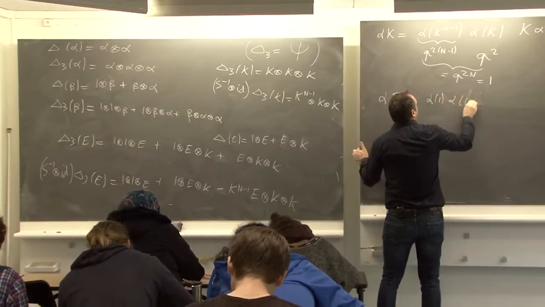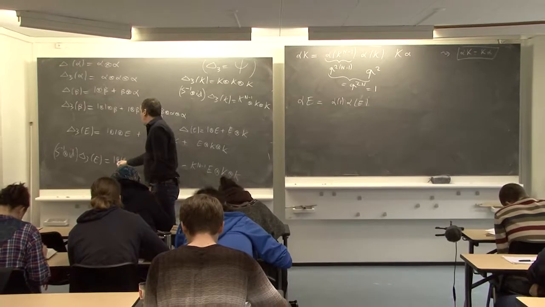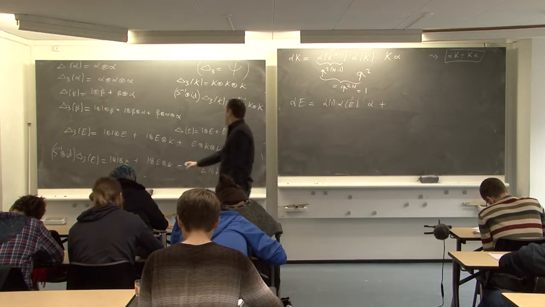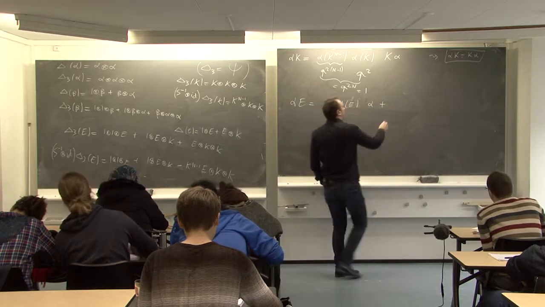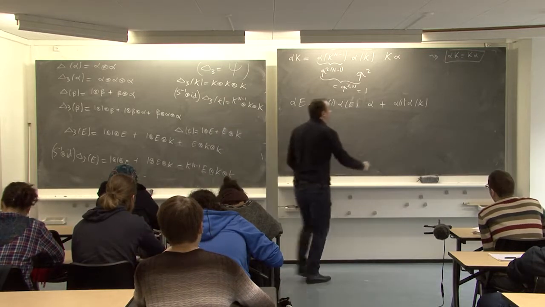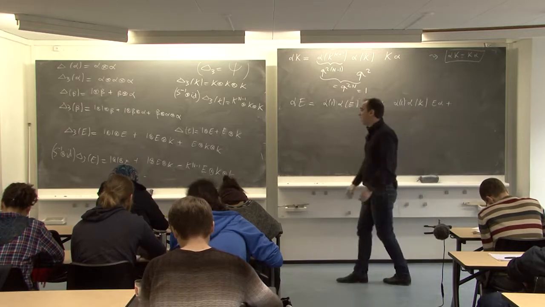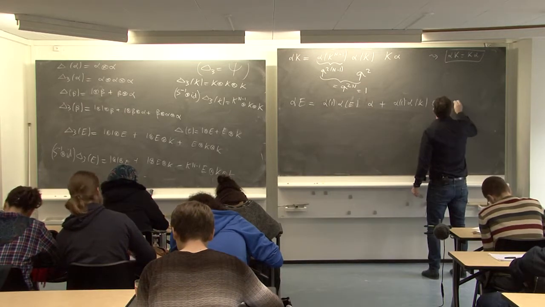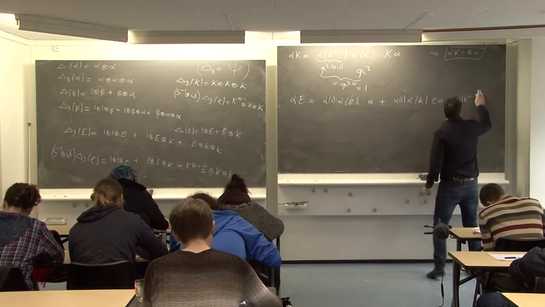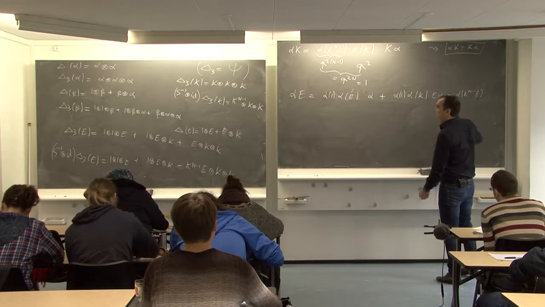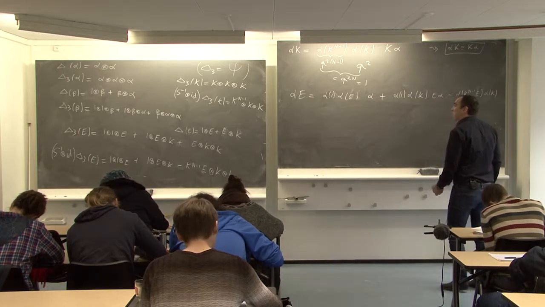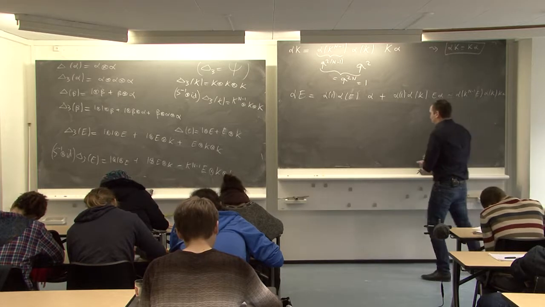Alpha of 1, alpha of E, 1 tensor alpha, alpha, plus alpha of 1, alpha of K, E alpha, plus minus alpha of K to the n minus 1, E, alpha of K, K. So what do we have?